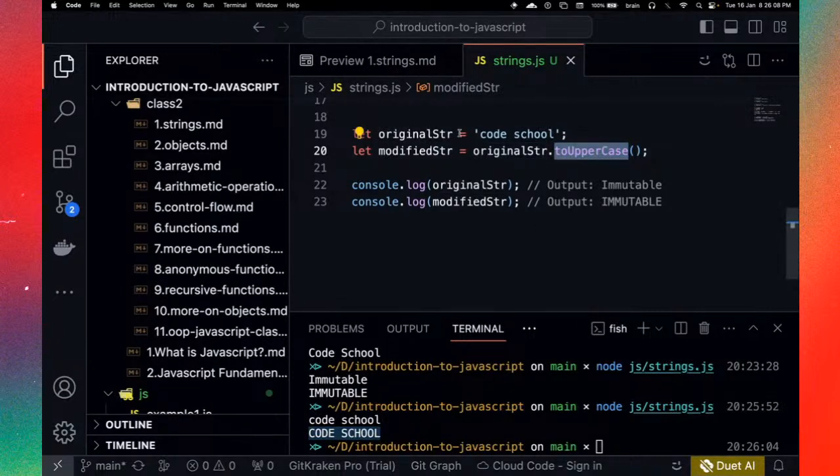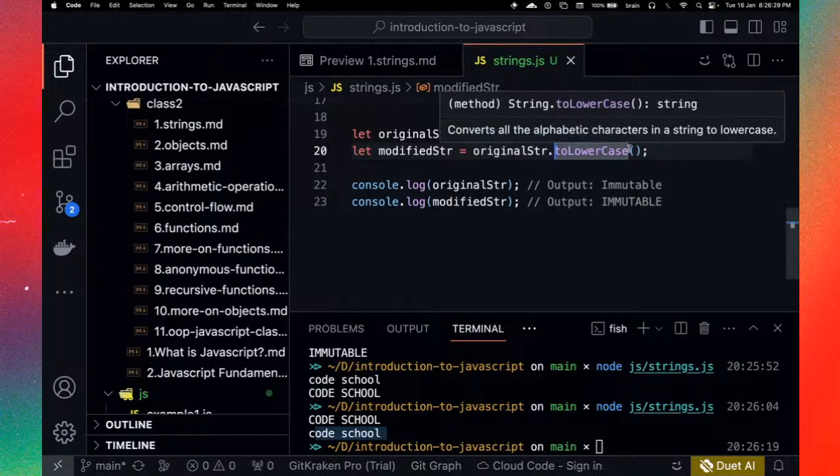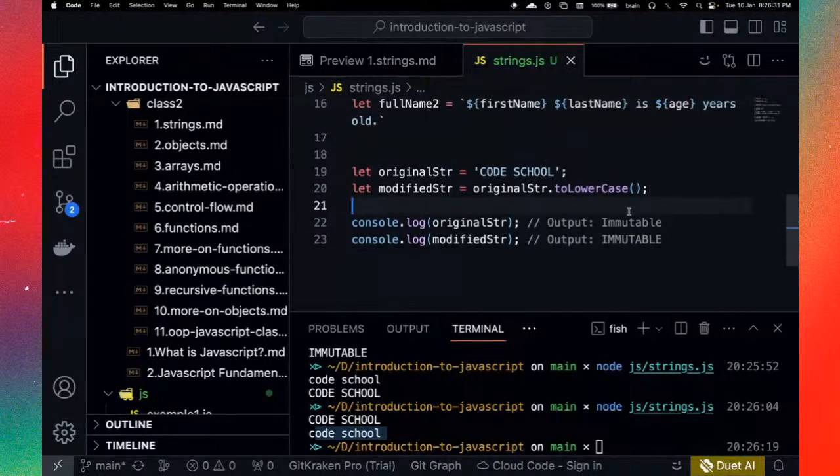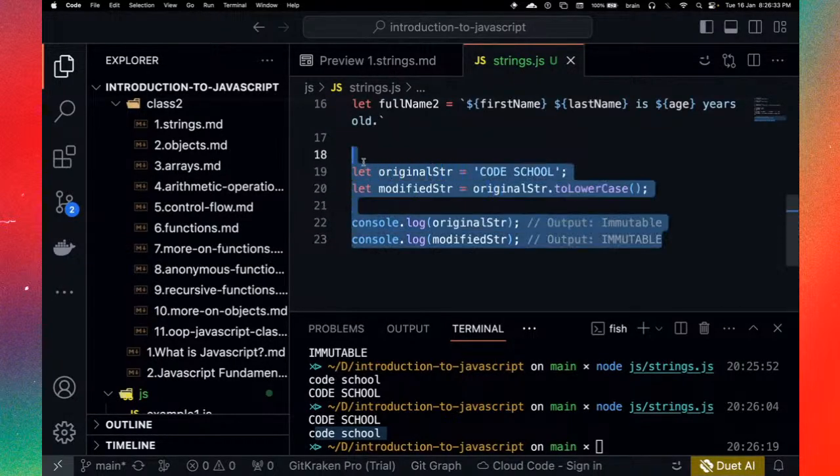So yes, if we also have code school like this in uppercase, we can also convert it to lowercase. Let's see if I should run this now. You see we have code school in lowercase, right? What we passed in was uppercase. Now we have lowercase, and there are other string methods we're going to be looking at as we proceed with the class. So we'll get to that shortly.